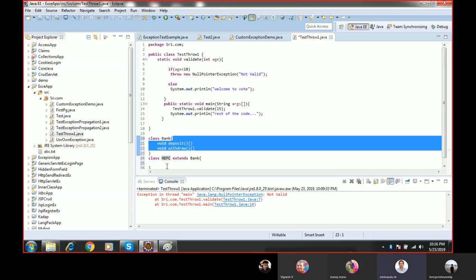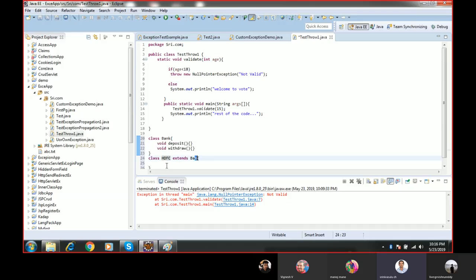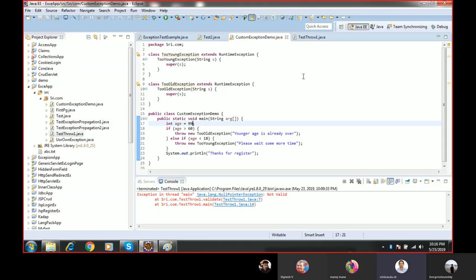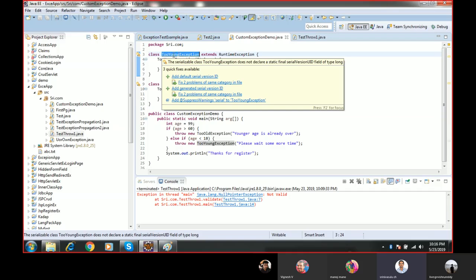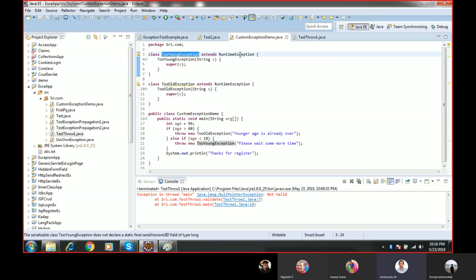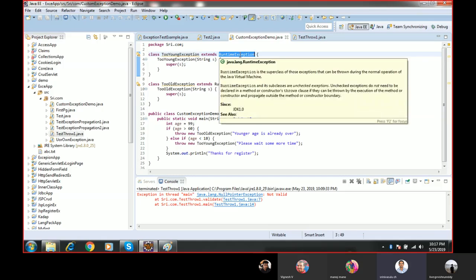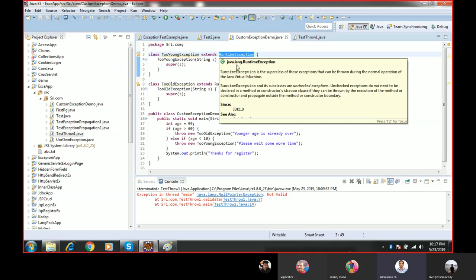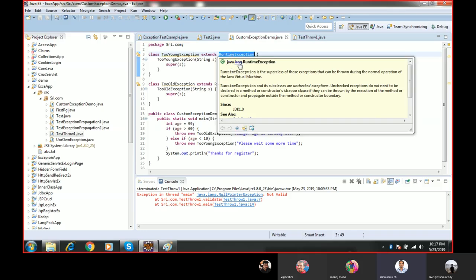Why I am telling you this is because here we are going to create a custom exception, a user defined exception. So here I have created a class. ToYoung is my class name. It extends RuntimeException. Whatever the RuntimeException is, it is not created by us. RuntimeException is a predefined exception. It is available in the java.lang package.